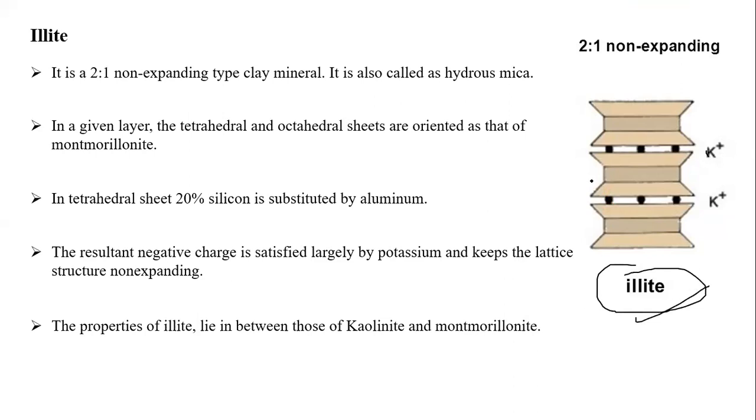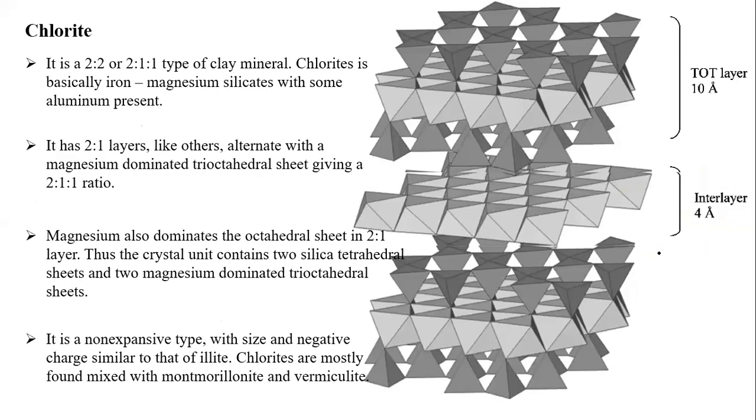But most of the properties of illite will be quite similar, in between kaolinite and montmorillonite. The properties between kaolinite and montmorillonite will be illite. Very typical conditions, students: the 2:1 type of illite. And another one is called the 2:2 clay mineral, or 2:1:1 type of clay mineral.